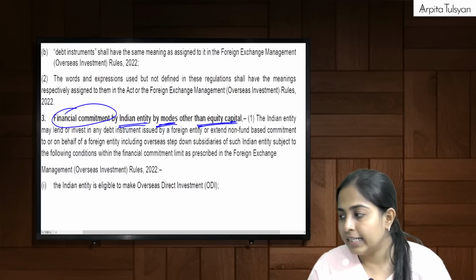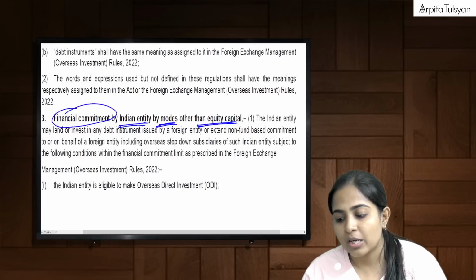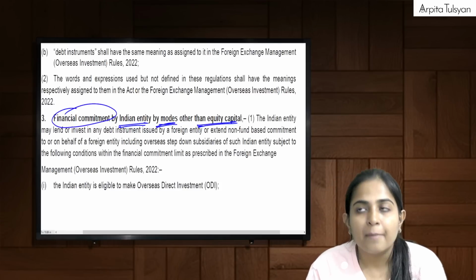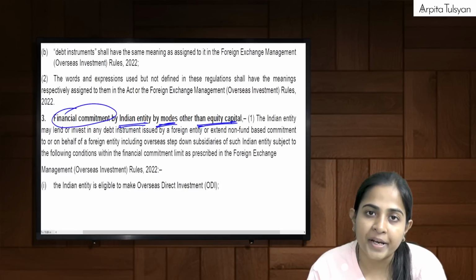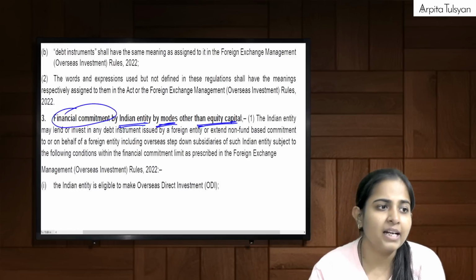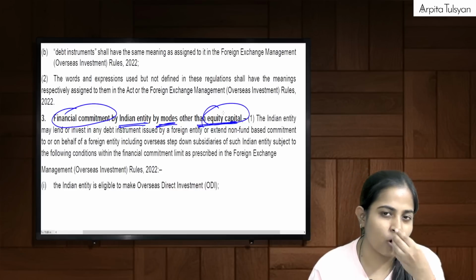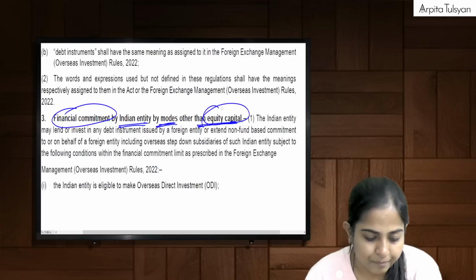Now, do you recollect the meaning of the term financial commitment? Financial commitment was ODI plus debt other than OPI plus non-fund based facilities, right? So they are talking about modes other than equity capital, for example debt, etc. Non-fund based will be included here.